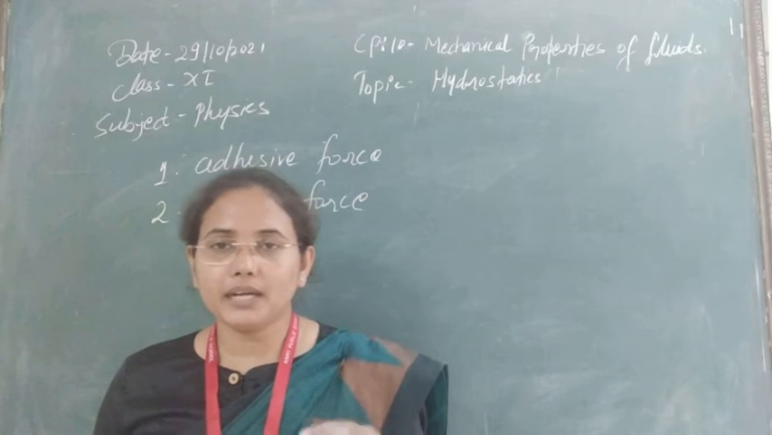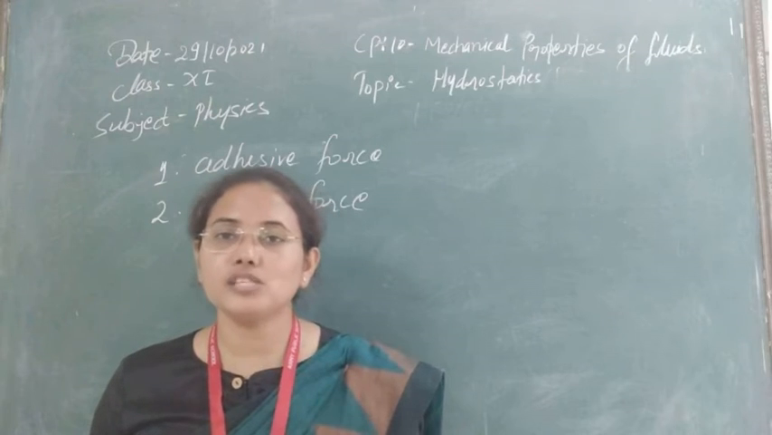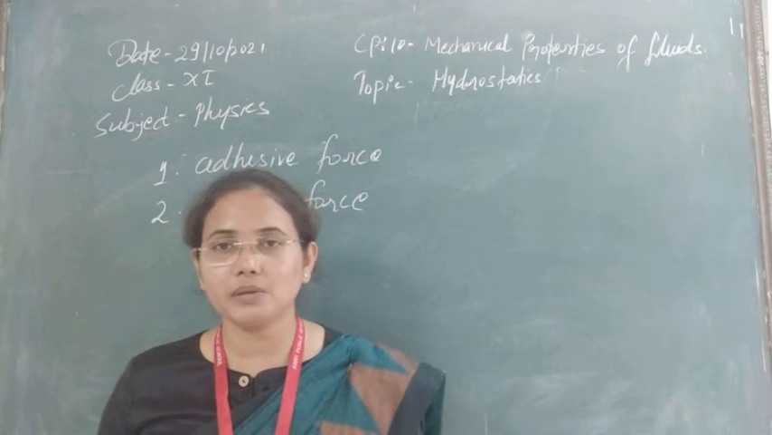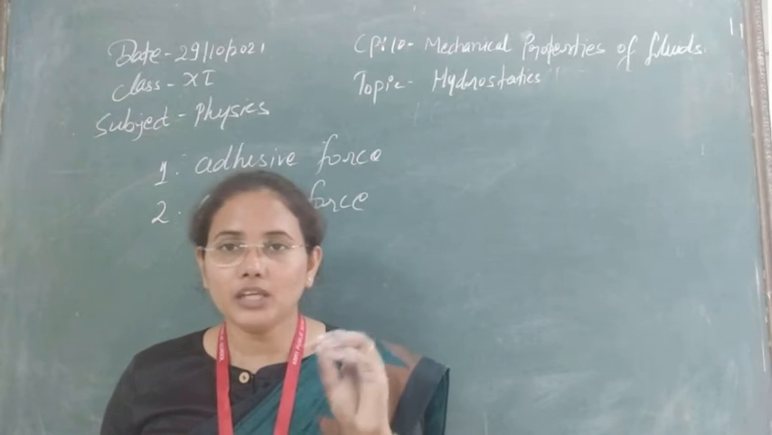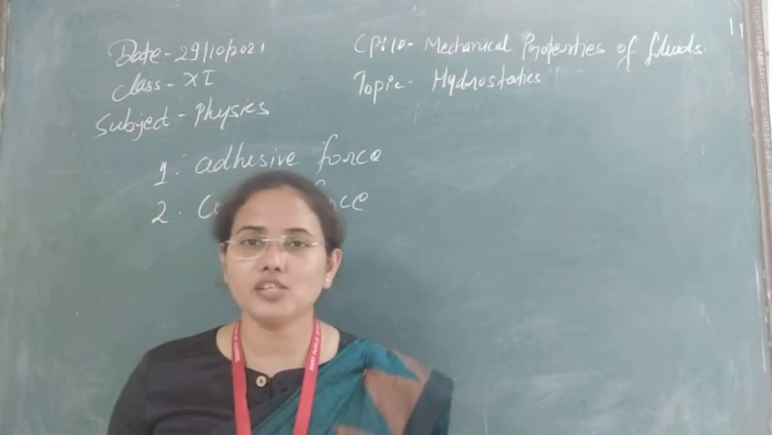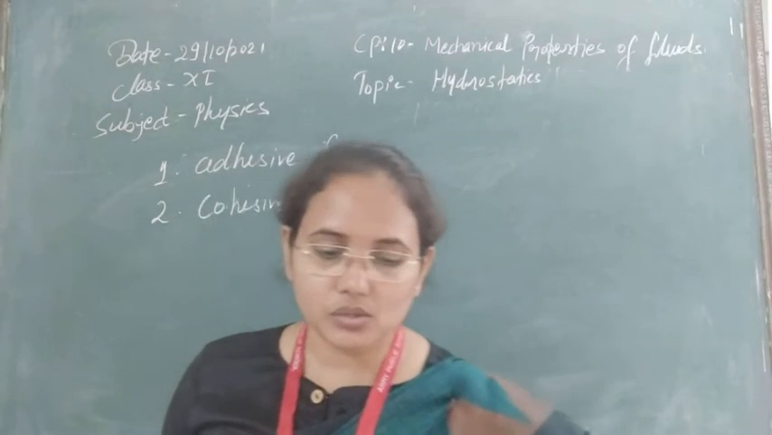Whenever you put mercury on a glass surface, it keeps its own shape and does not wet that surface, because the cohesive force between mercury molecules is much greater than the adhesive force acting between mercury and the glass surface molecules. So these two things are now clear.